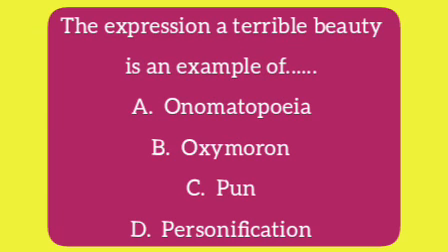The expression "a terrible beauty" is an example of A. Onomatopoeia, B. Oxymoron, C. Pun, D. Personification. The correct answer to this question is B. Oxymoron.